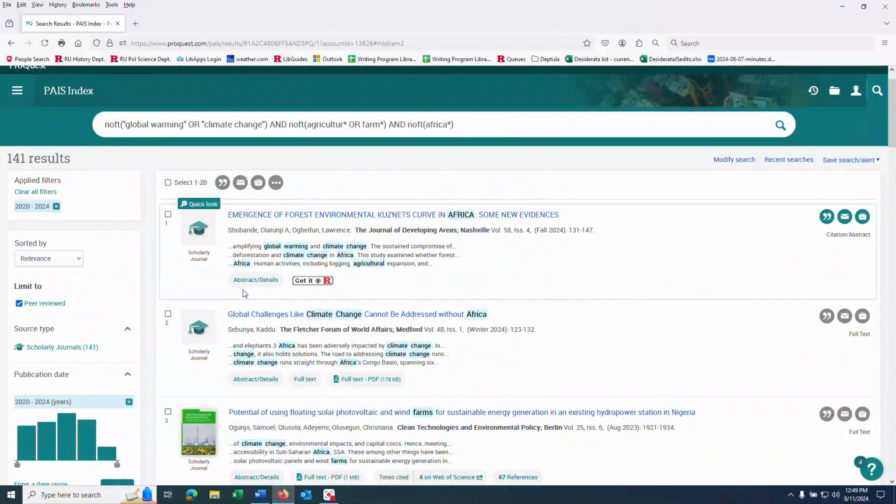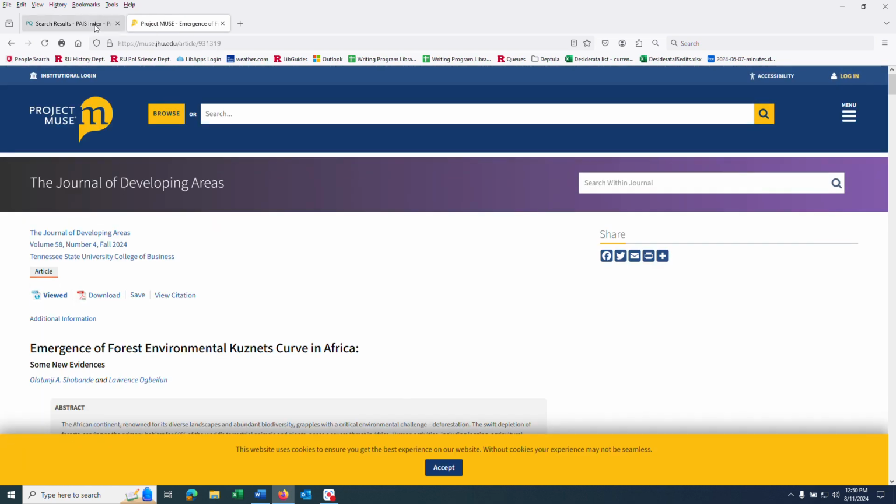If you don't see a link to the full text, in this database or other databases, you'll see a link to Get It at R. Get It at R most of the time will link you to the full text someplace outside of the database.